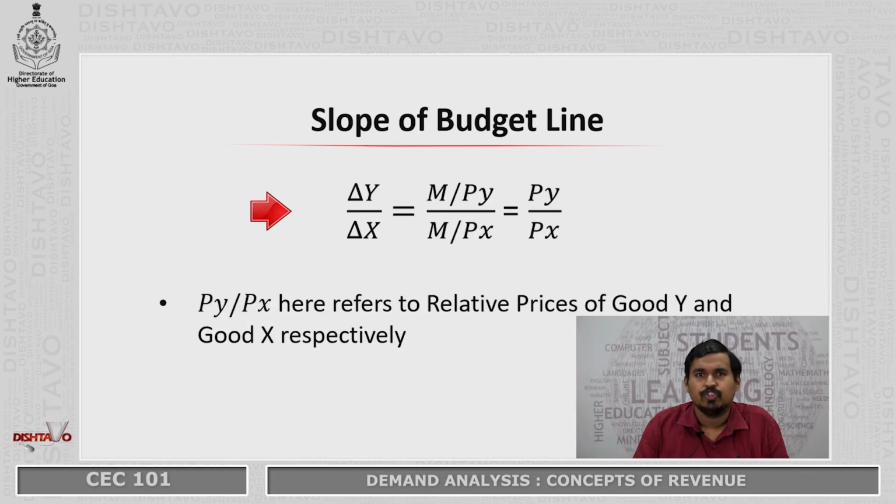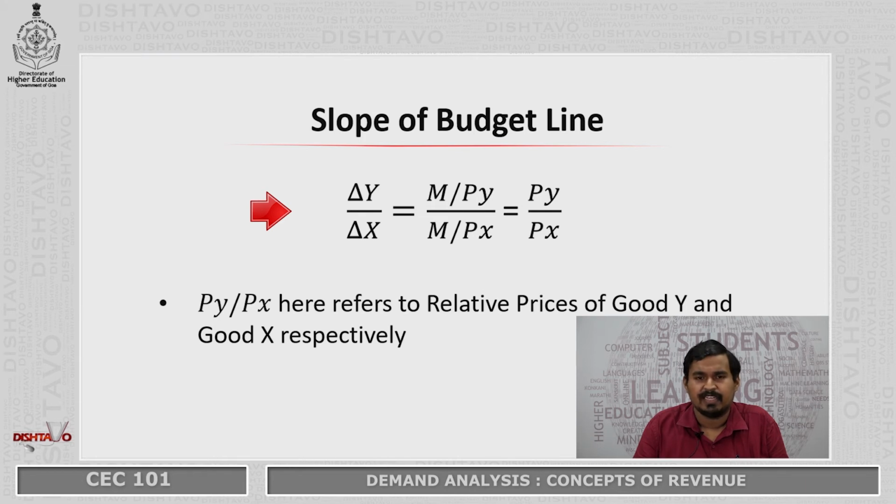Next, we come to the slope of the budget line. As you can see in this equation, delta stands for a change. So any change in commodity Y, that is delta Y, is equal to the budget or the income of the consumer, that is M, divided by Py, that is the price of the commodity Y, which is the relative price of good Y.